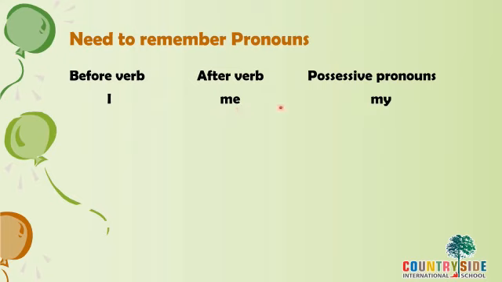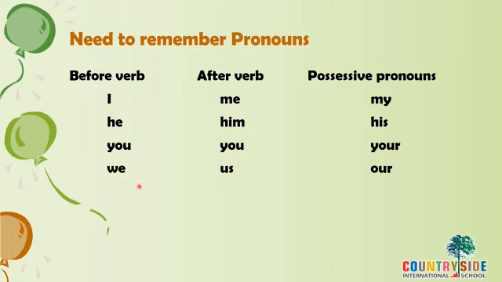And if we have to show possession, it changes into my.